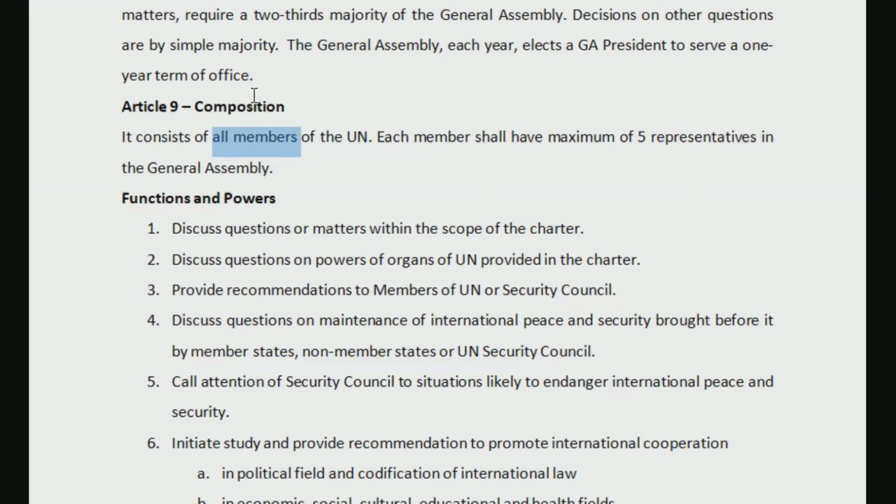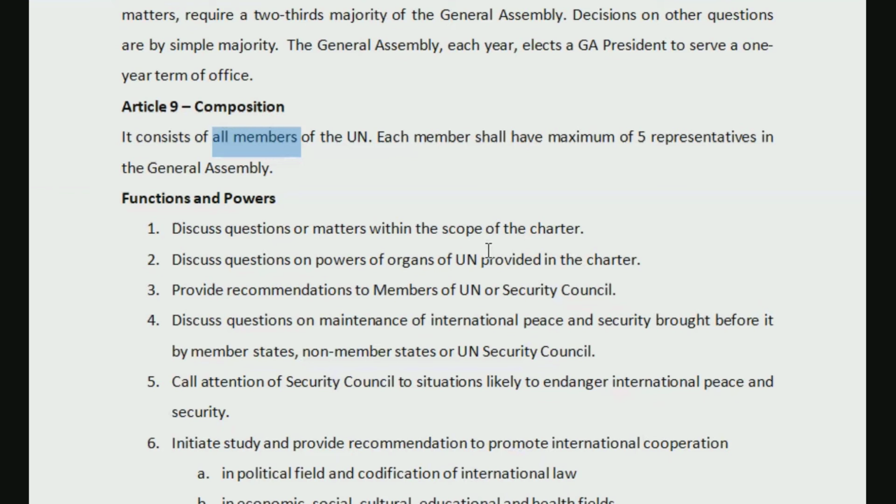After that, there are many articles mentioning the functions and powers of the United Nations. These are divided in different articles. If you try to remember them article-wise, it would be a mess, and you don't need to know that much in detail. So I have tried to put the important functions and powers over here, and I feel reading this would be enough.